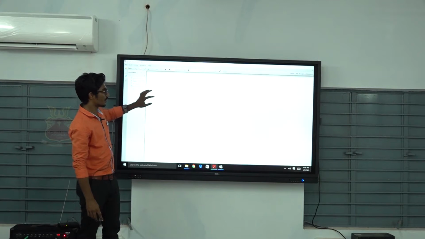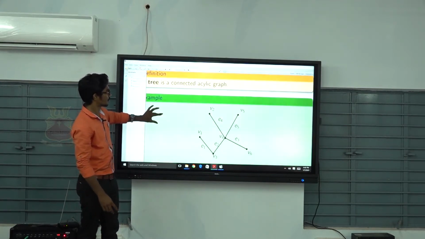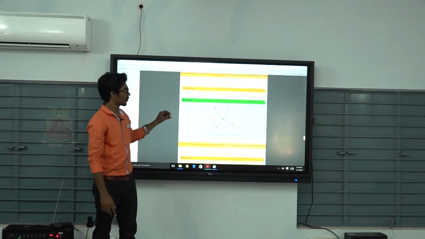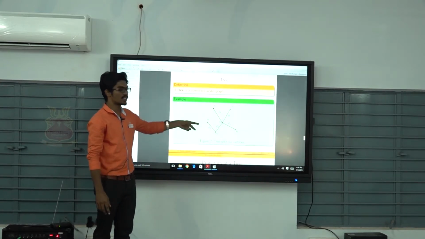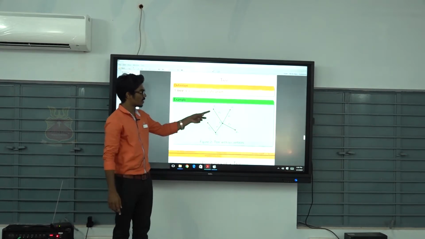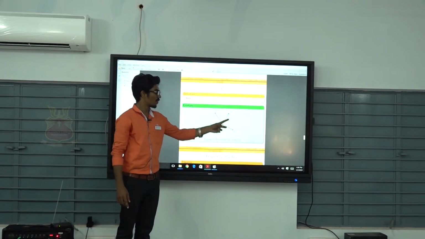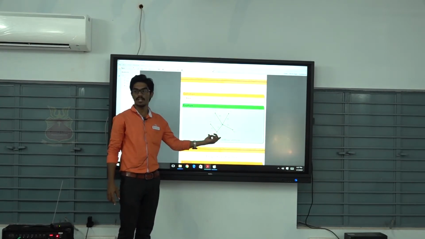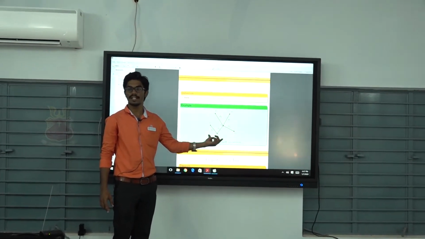Now, we are going to look at an example. This is a tree with 6 vertices, namely V1, V2, V3, V4, V5, V6. First of all, the number of components in this graph is 1. That means this graph is connected.